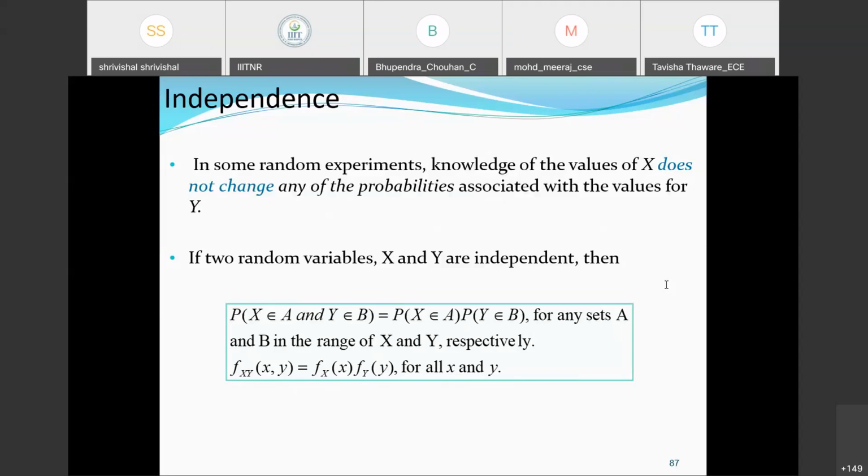But in the second case, the ball experiment, the outcome varies based on whatever experiment outcome I performed earlier. That's why this is called dependence.